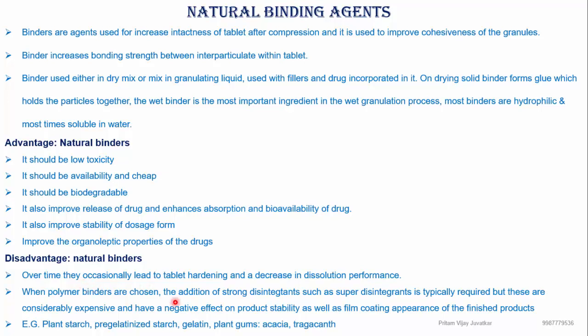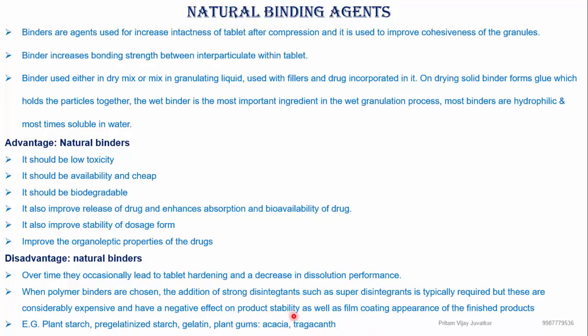There are also some disadvantages of natural binders. Over time they can occasionally lead to tablet hardening and a decrease in dissolution performance. They may decrease the dissolution of the drug, causing hardening of the tablet. When polymer binders are used, the addition of a strong disintegrant, a super disintegrant, is typically required. That is expensive, and that is a negative effect. Polymer binders are very strong in binding, so for that formulation we should also use a strong disintegrant.